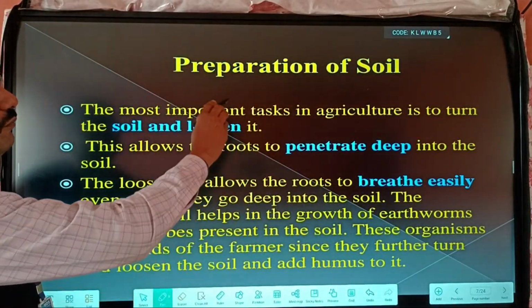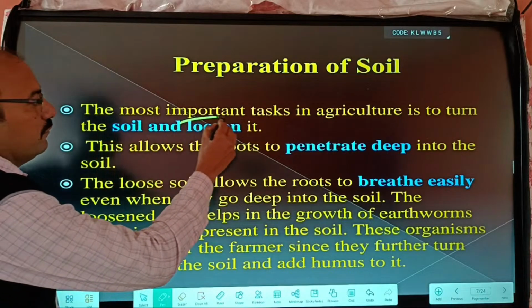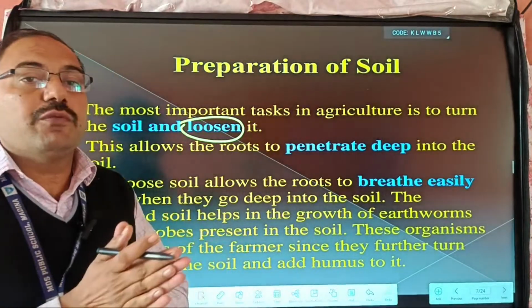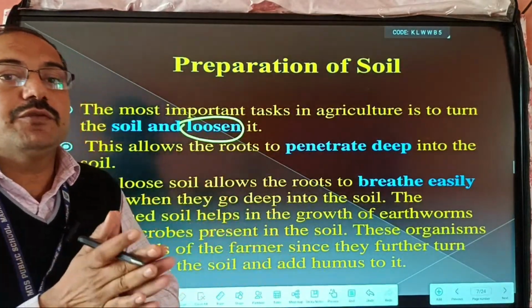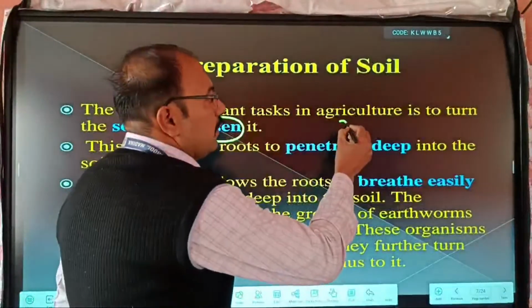So here I already mentioned preparation of the soil. What is preparation of the soil? It makes the soil loose and soft, so what happens? Particles of the soil contain some space between them. For example, these are the particles of the soil.